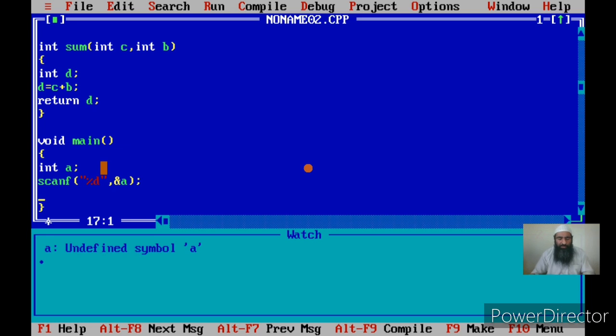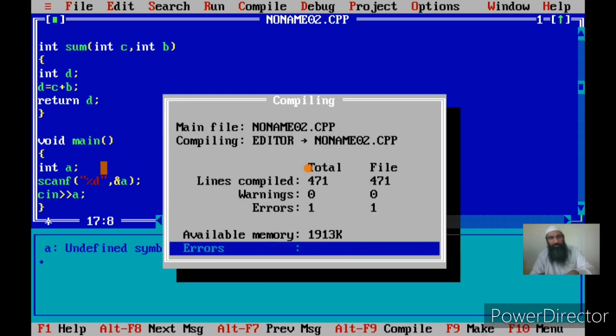In the same way, let us now use cin. Cin is used for input. C stands for console, in stands for input. Now cin uses two arrow operators. You have to use two greater than symbols, and then you have to give the name of variables. Very simple, no need to worry. Simply you have to use cin, no format specifier, nothing. Cin, then we use the operator, two greater than symbols, and this is called the extraction operator.